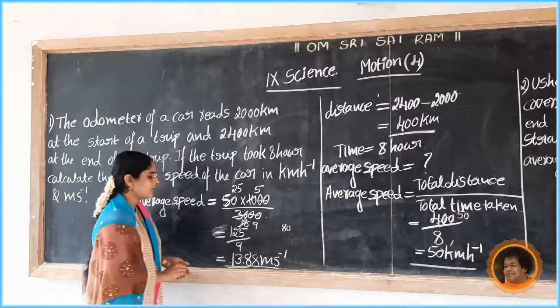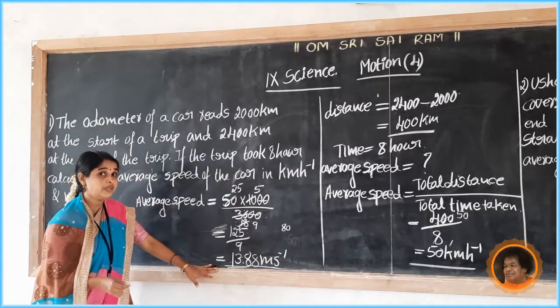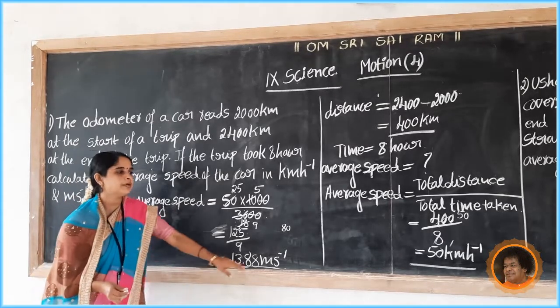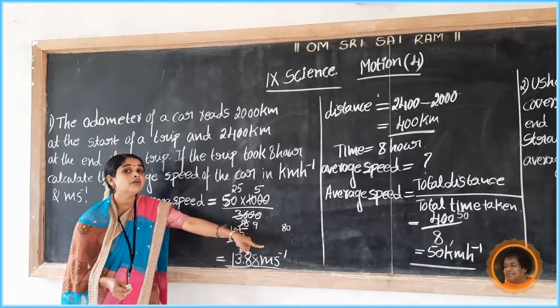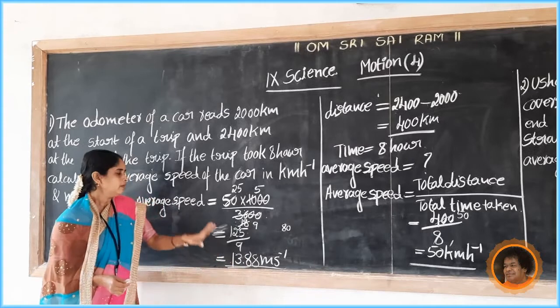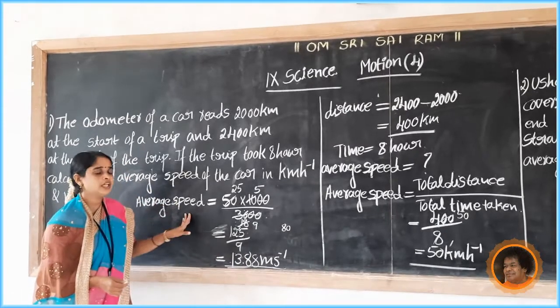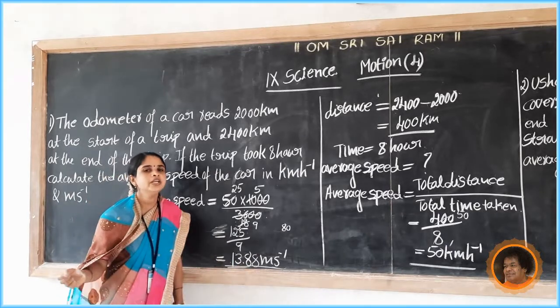It is average speed, not velocity, it is speed, average speed in meter per second. What is the value of average speed in kilometer per hour? Value 50 kilometer per hour. And average speed in meter per second, its value is 13.88 meter per second.